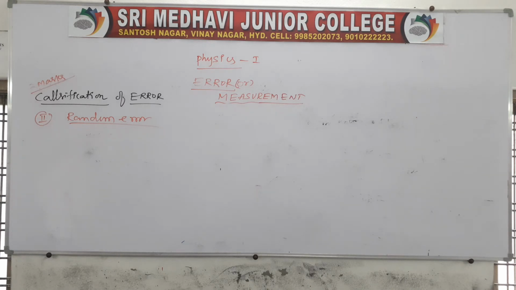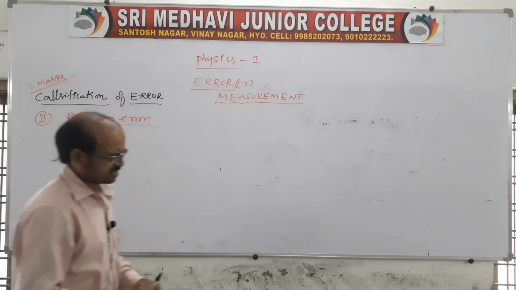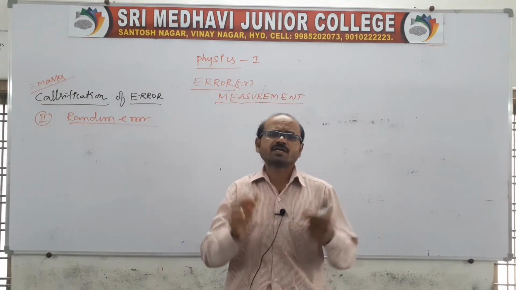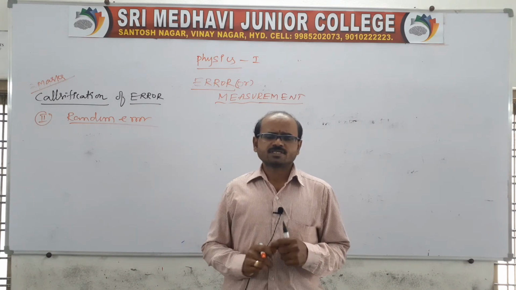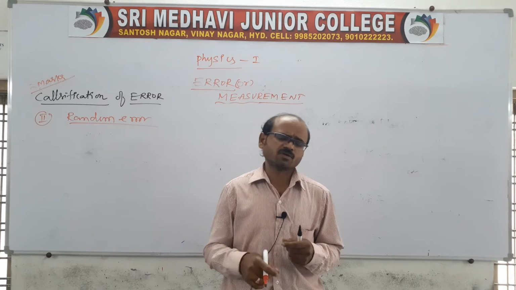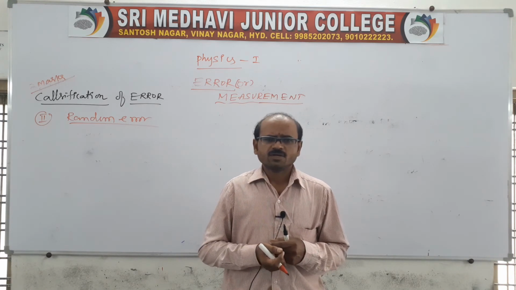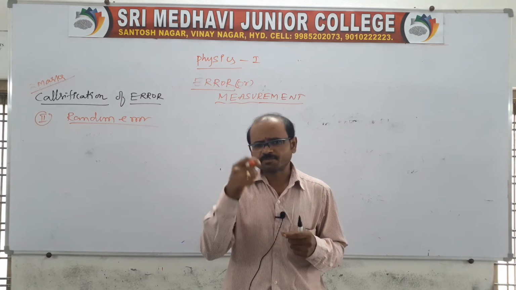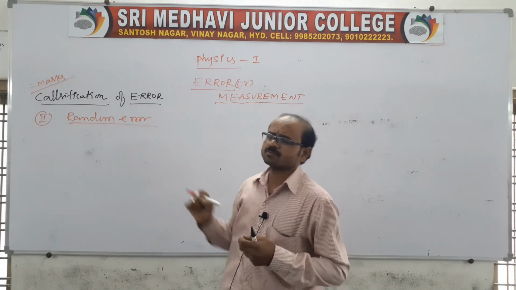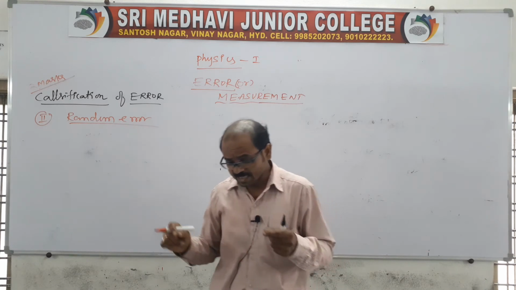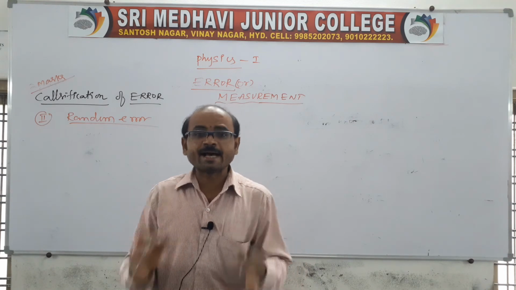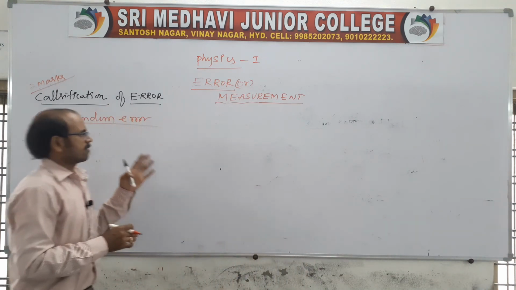This error is related to the same kind of causes as in systematic error, like sudden environmental changes, or sudden voltage changes while taking the experiment or the readings. Sometimes sudden changes happen, and the error that occurs is nothing but a random error. Remember: sudden changes, sudden fluctuations, sudden happenings. So we can call this random error.